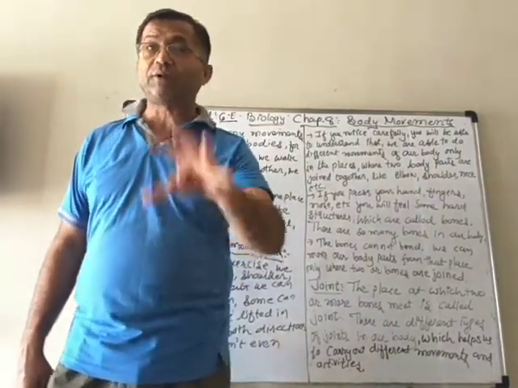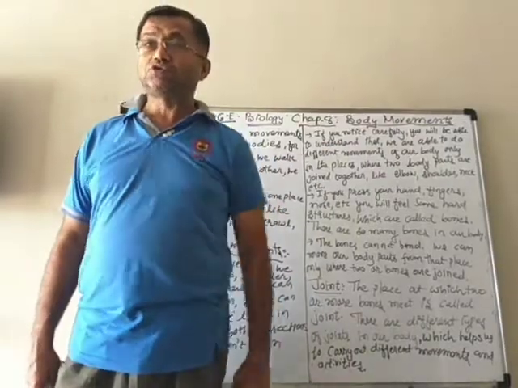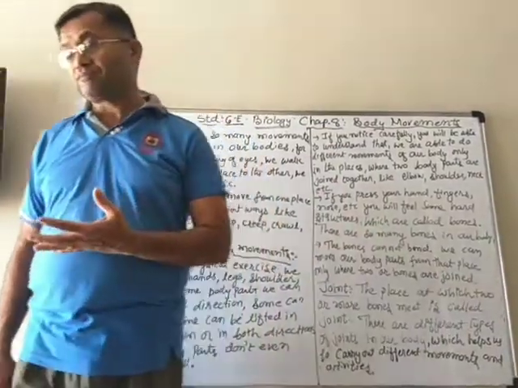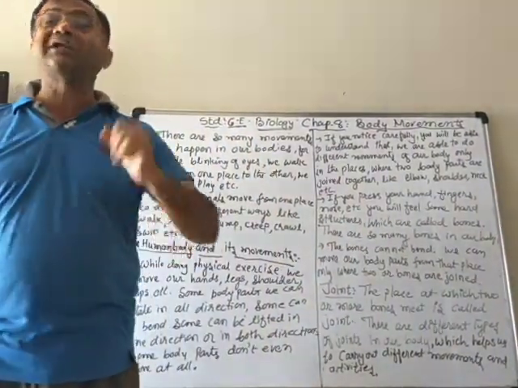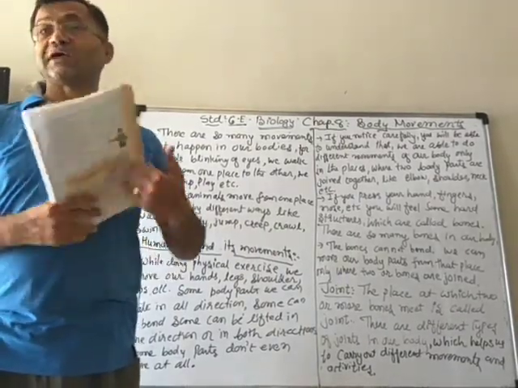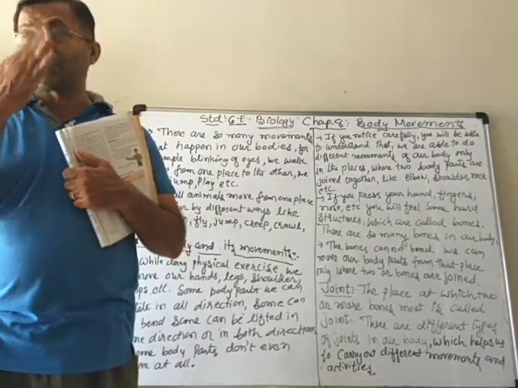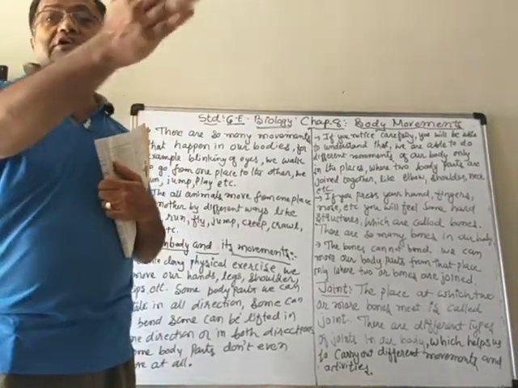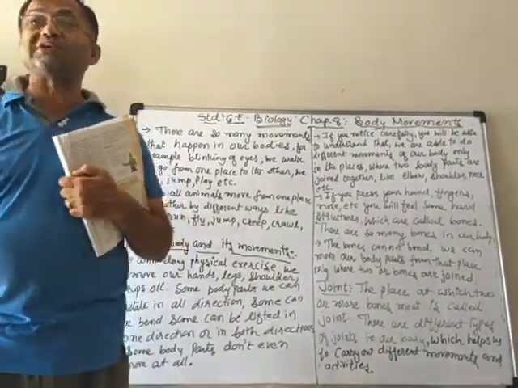Then some animals jump, like frogs. They have to jump from one place to another to move. Similarly, some are crawling, some are slithering, like the snake. The snake moves by curving its whole body, and that is known as slithering.